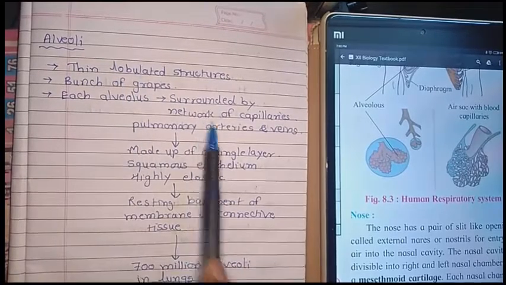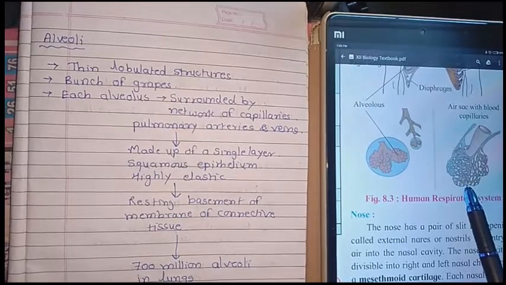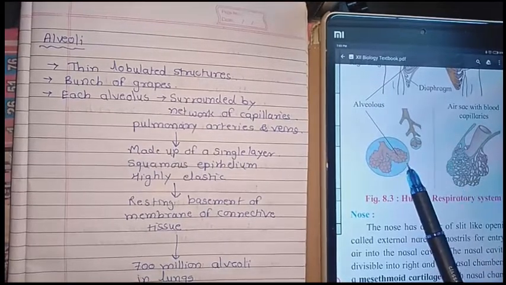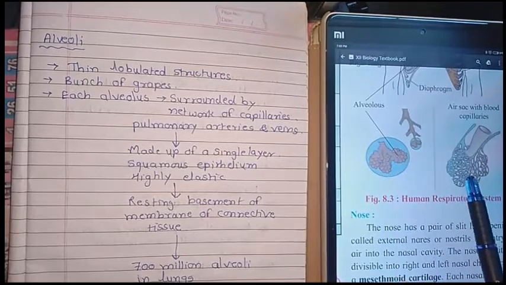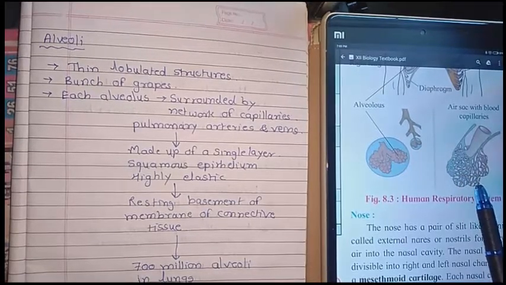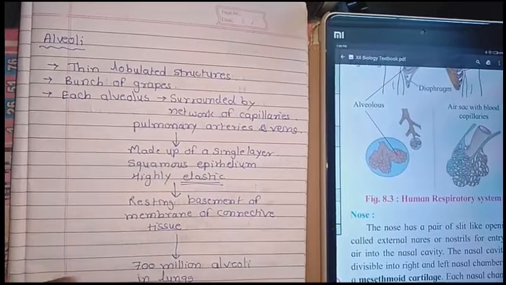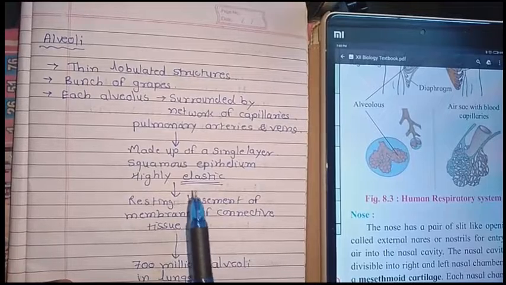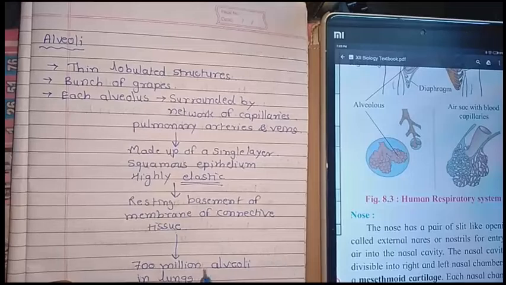Each alveolus is surrounded by a network of capillaries, that is, the pulmonary arteries and pulmonary veins. It is made up of a single layer of squamous epithelium, highly elastic in nature. Why highly elastic? Because exchange of gases takes place in this particular layer.